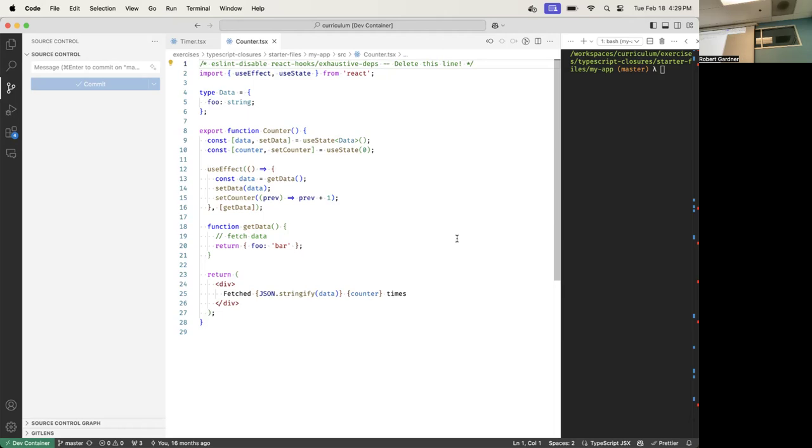Is data in its backpack or not? It is not, because it's declared inside the counter function, so it's not in the backpack. How about counter? Also no. It's also defined here, so it doesn't go in the backpack.